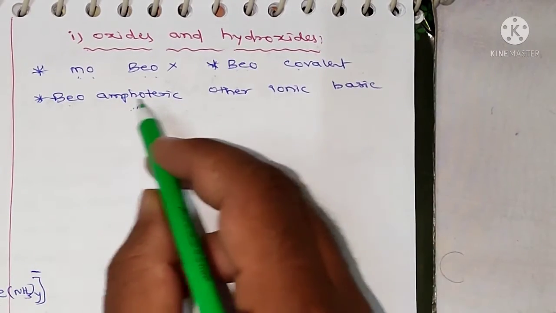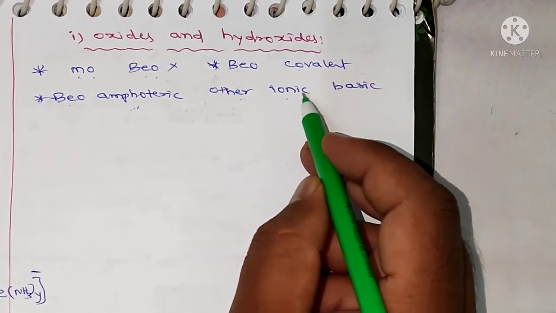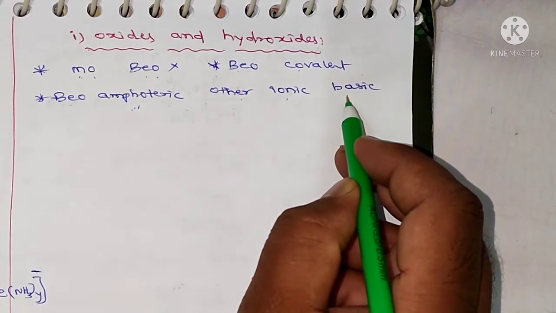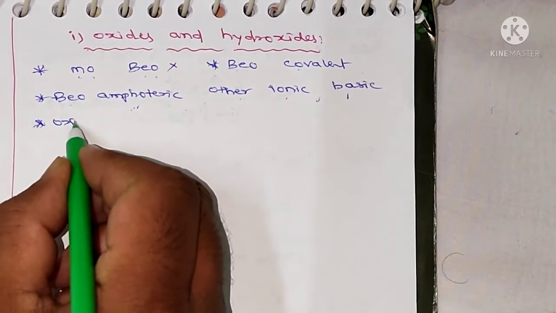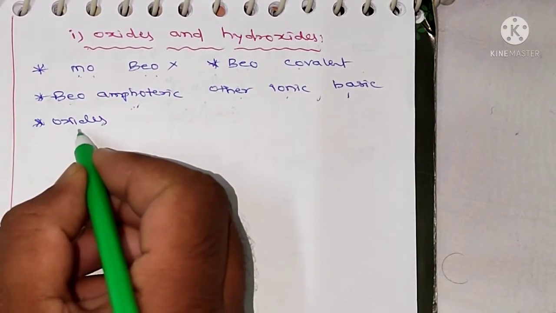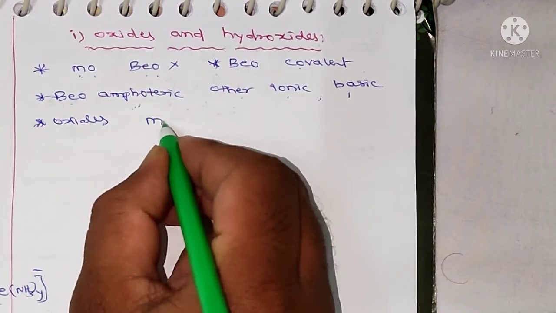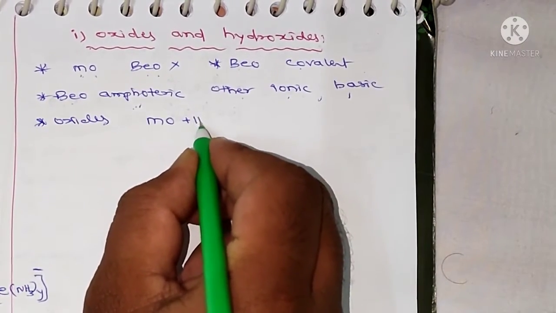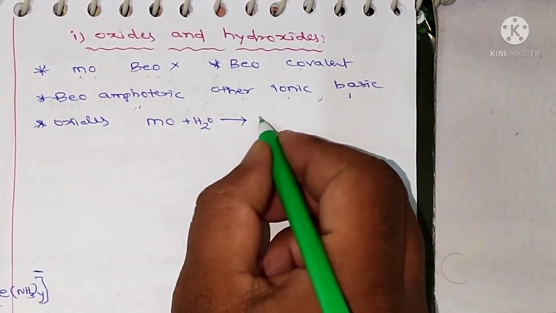Except beryllium, the other metals are ionic in nature and basic. And oxides react with water to form hydroxides. Metal oxide reacts with water to form metal hydroxides.